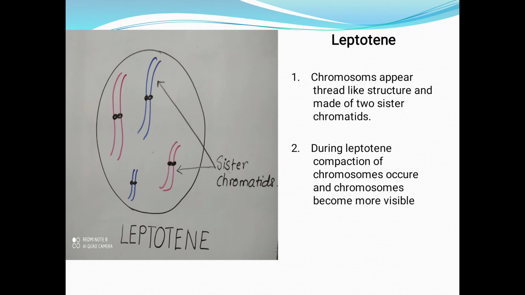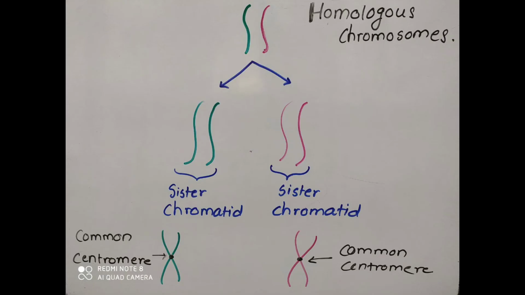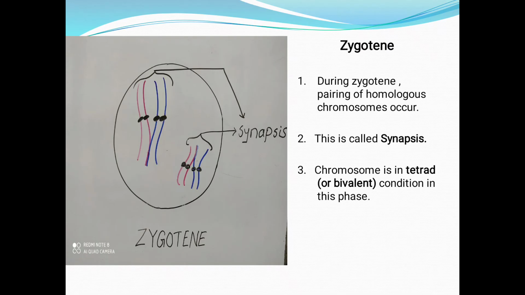To remind about the homologous chromosome and sister chromatid, let's see the diagram again. So this is the diagram that I have already shown to you. Homologous chromosomes get separated, each of them forms one more copy of itself and it remains attached with its copy with a common centromere, called sister chromatids.